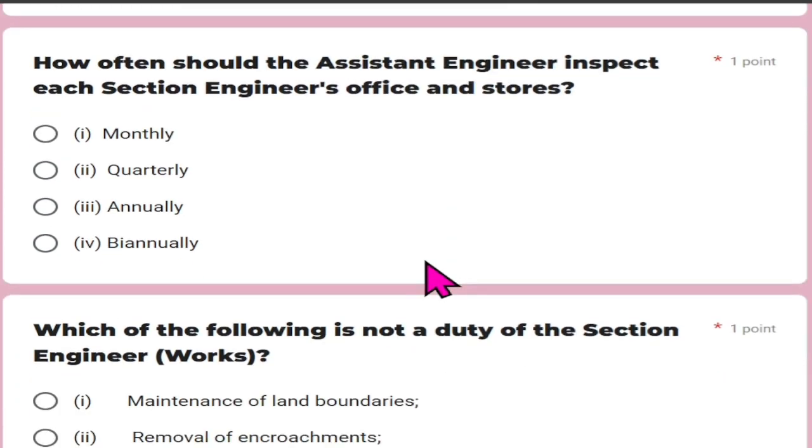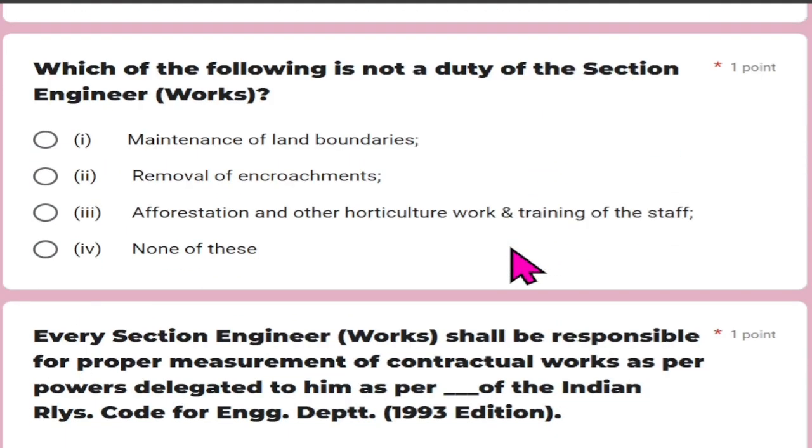How often should the assistant engineer inspect each section engineer's office and store? And that is annually. Which of the following is not a duty of the section engineer works? Maintenance of land boundaries, removal of encroachments, afforestation and other horticulture work, and training of the staff. Since all the answers are true, answer 4 is the right answer.